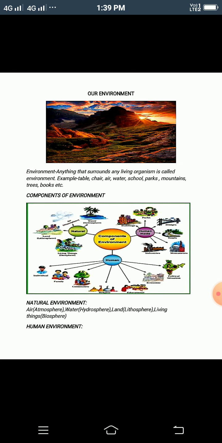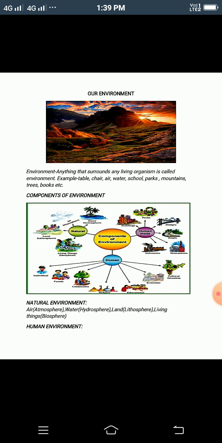You see trees, plants, land, water, hills, mountains, etc. So, we can say that anything that surrounds any living organism is called environment.